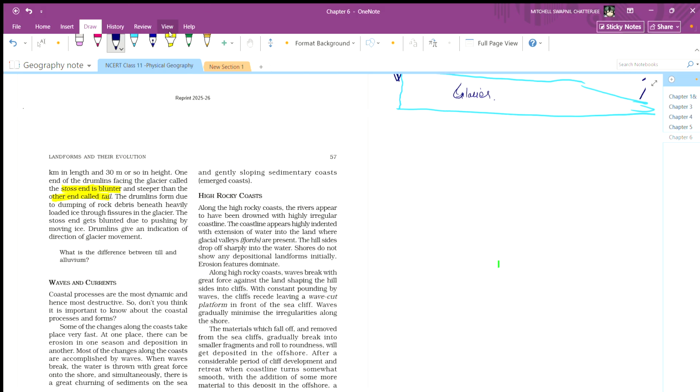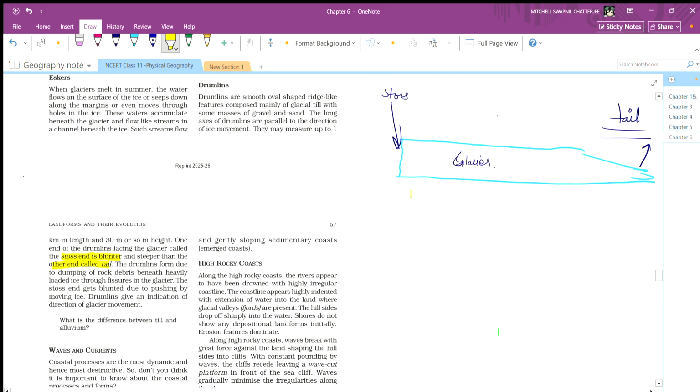Okay, so the drumlin forms due to dumping of rock debris beneath the heavy load of ice through friction, and into fractures in the glacier. The stoss end gets blunt due to pushing by moving force. This end gets blunter as the glacier movement is this way. It is moving this way, so due to friction, it gets blunter. It doesn't get sharp. It gets blunter.